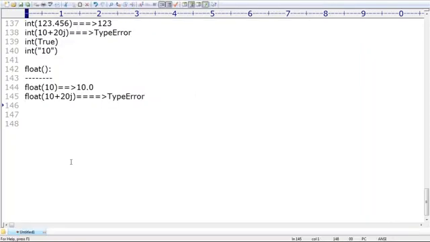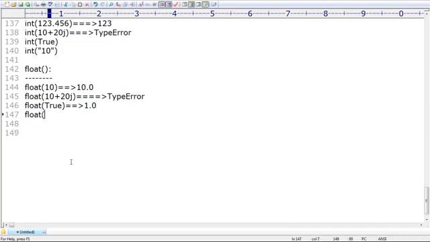Next, float of bool type. Float of boolean. You have to tell what answer we are going to get. Guess, man. Why are you thinking? Float of true, what is that answer? 1.0. No problem. True means 1, and 1 is a decimal. Decimal to float is possible. 1.0 is the answer.